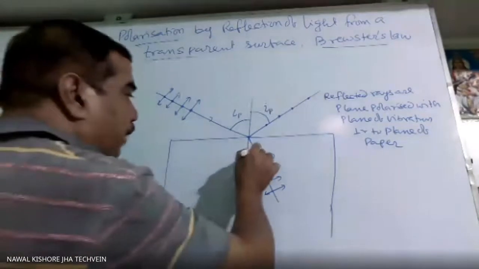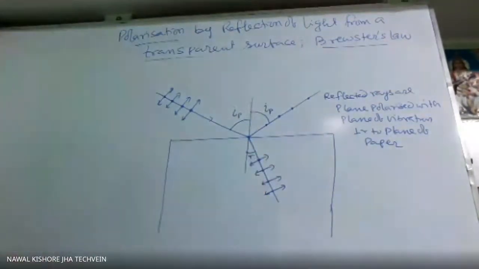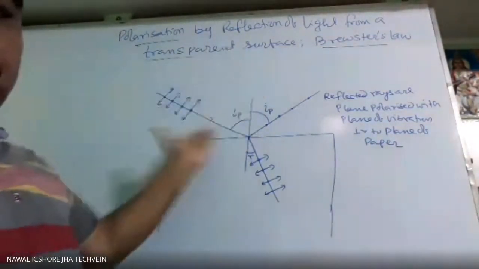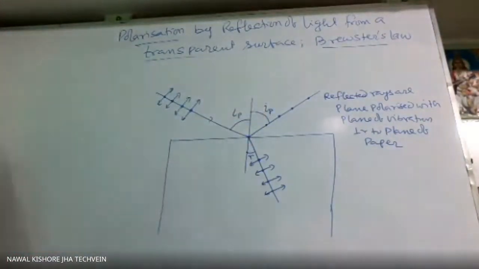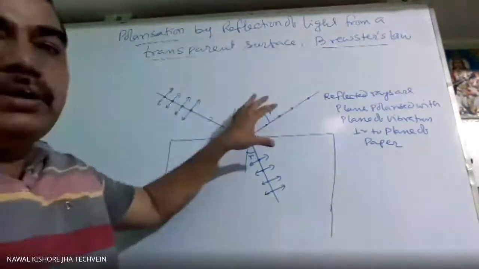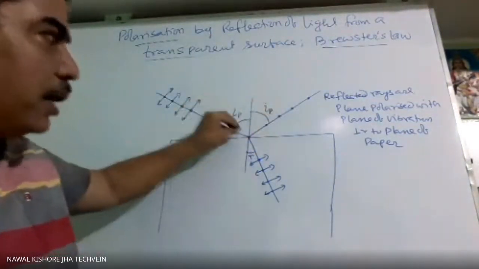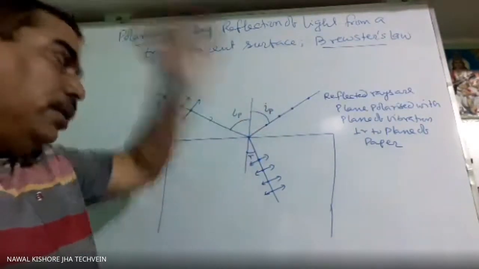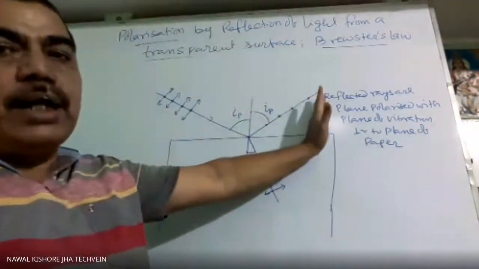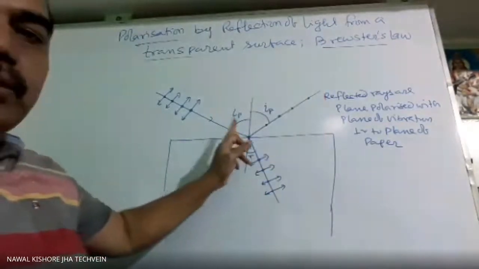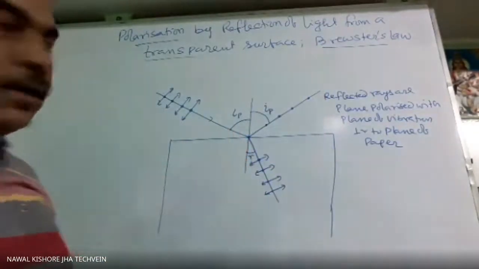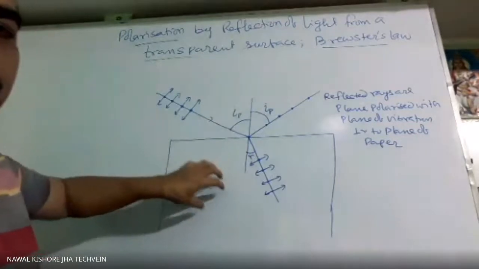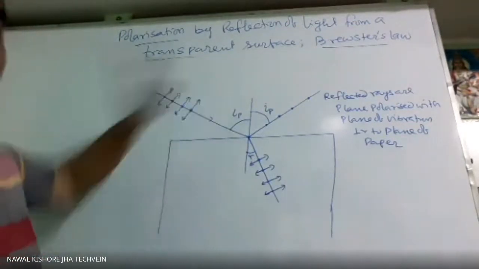Suppose this is the angle of refraction, maybe more than IP or maybe less than IP, depending on from which medium it is going to which medium. Suppose it is going from glass to water, or maybe more than IP, no problem. So Brewster observed that at a particular angle of incidence, the reflected ray is plane polarized, and this angle is given by tan inverse of the refractive index of this material with respect to the surrounding.